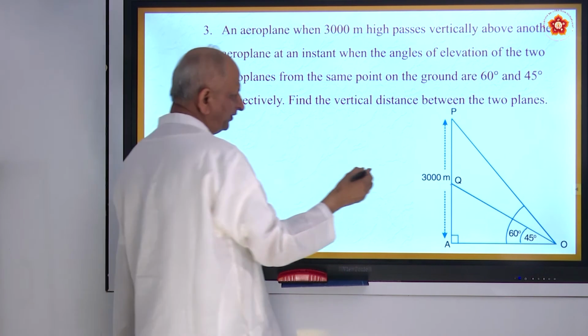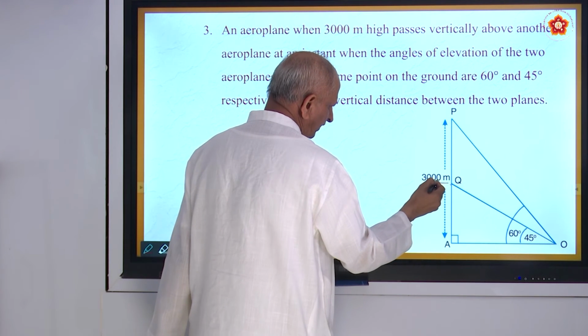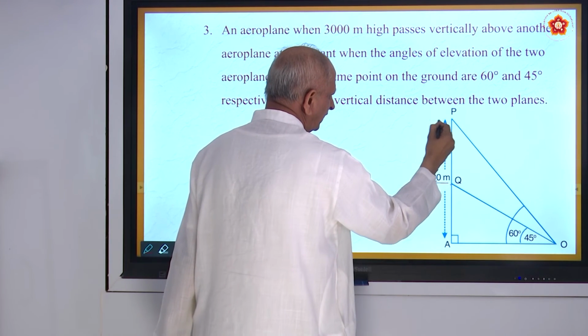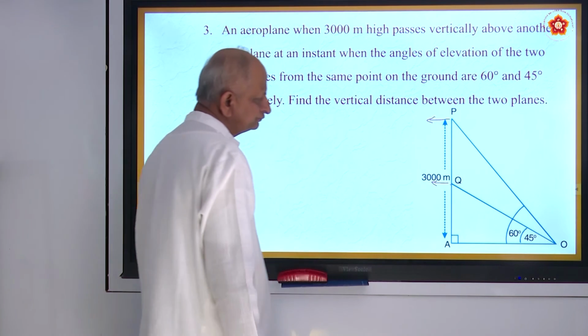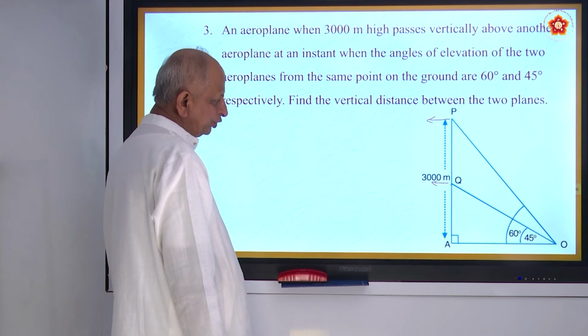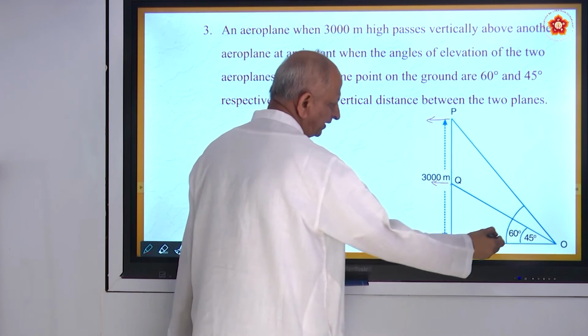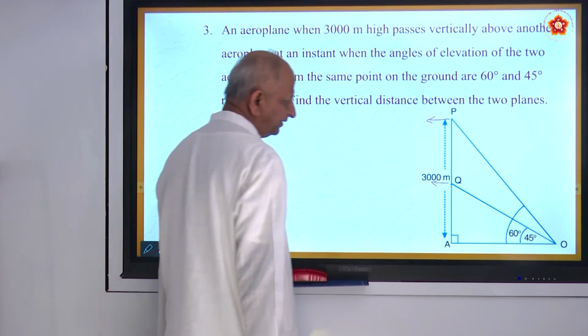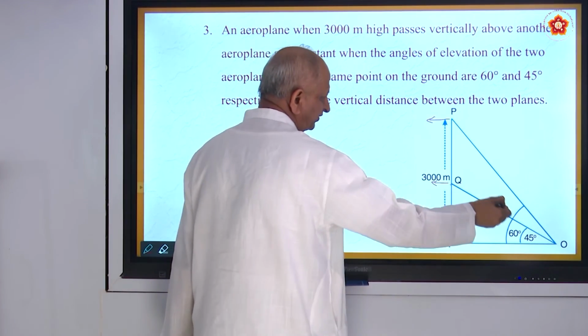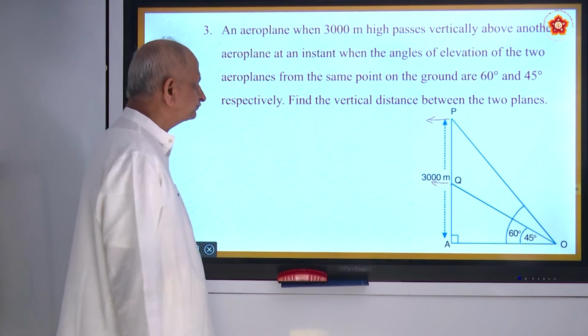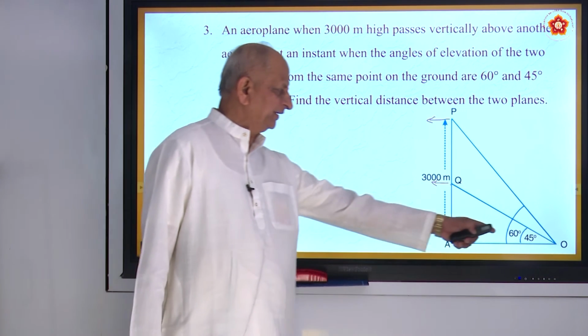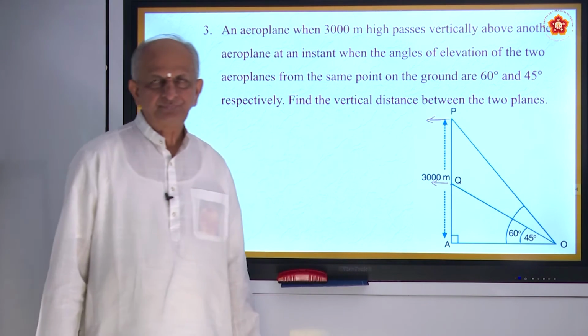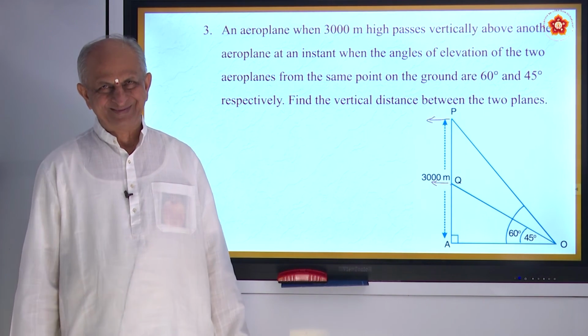There are 2 planes here. One plane is here. Another plane is here. So when 2 planes are going, the first plane angle of elevation is 45 degrees. Second plane is 60 degrees. From the same point, this is observer. He is observing.